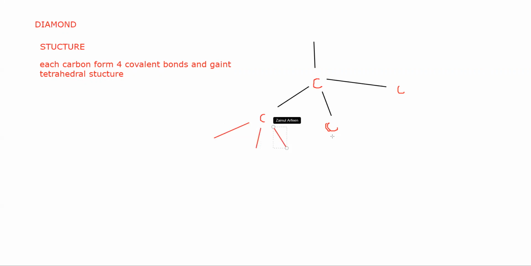That's it. Because it's a giant structure, the number is not important. This shows that each carbon forms 4 covalent bonds and it has a giant structure. Then what are the properties of diamond?